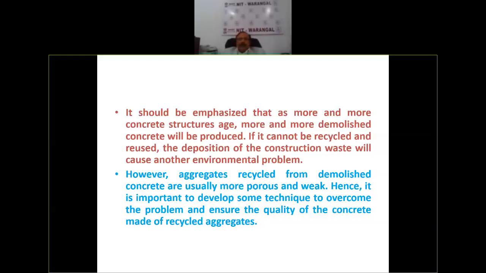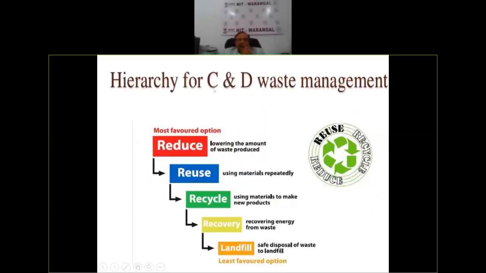However, aggregates recycled from demolished concrete are usually more porous and weak. Hence, it is important to develop some technique to overcome the problem and ensure the quality of concrete made of recycled aggregates. This is what we call C&D, that is, construction and demolition waste. You might have seen in cities a lot of demolition work going on, generating a lot of waste. How do you use it?